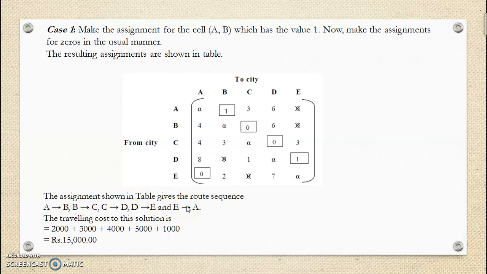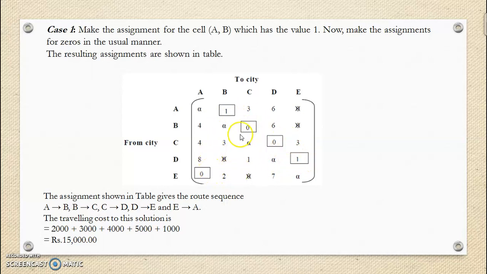Therefore the requirement is satisfied, and let us calculate the travelling cost for this solution. The travelling cost is calculated with respect to the original table. So this is case 1 where we made assignment to the next smallest value other than 0 here. Now if you make the next assignment here, first assignment here, the solution will repeat.